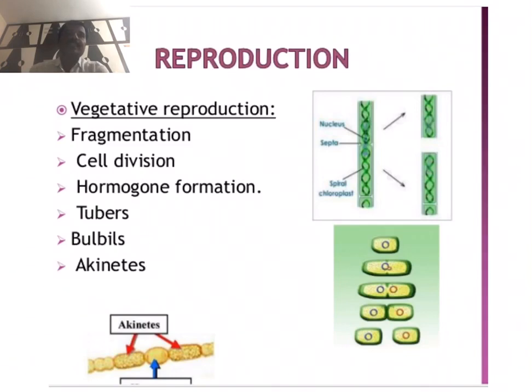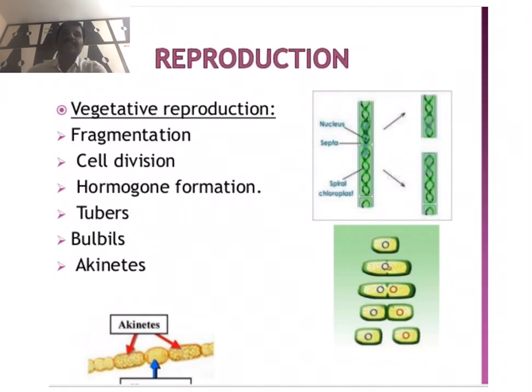The unicellular algal cell divides mitotically to form two daughter cells. Each daughter cell grows into an independent organism. This is cell division as vegetative reproduction.